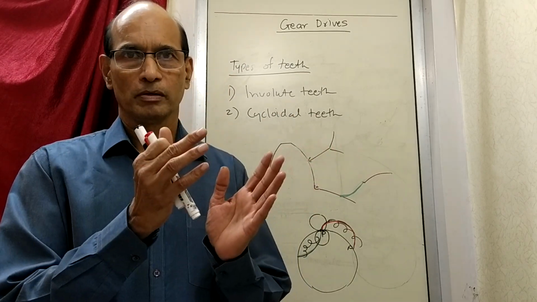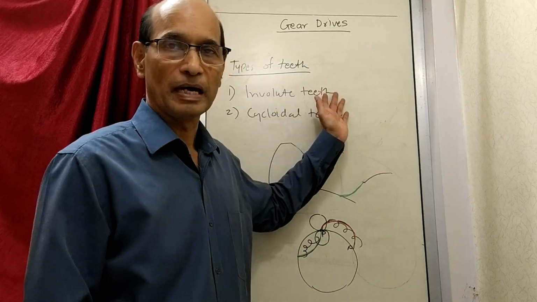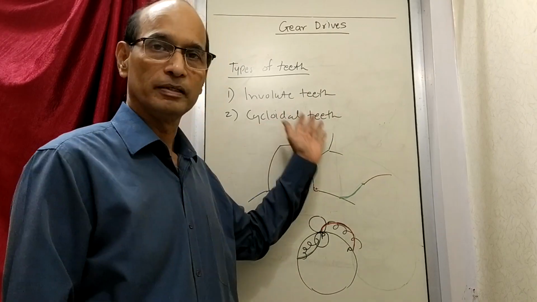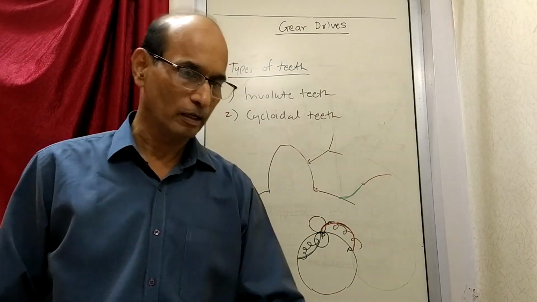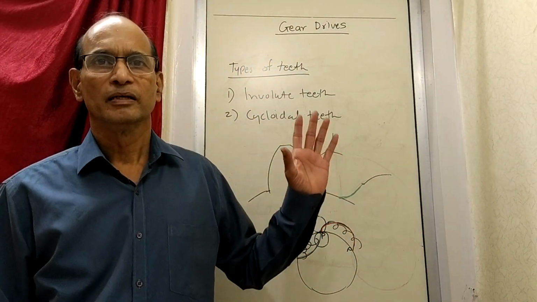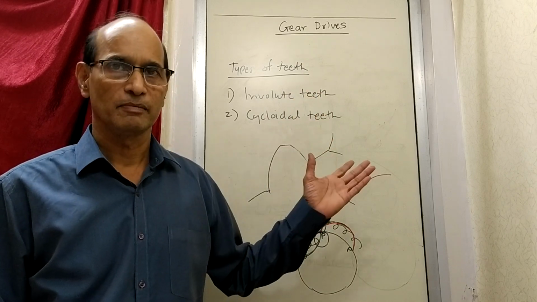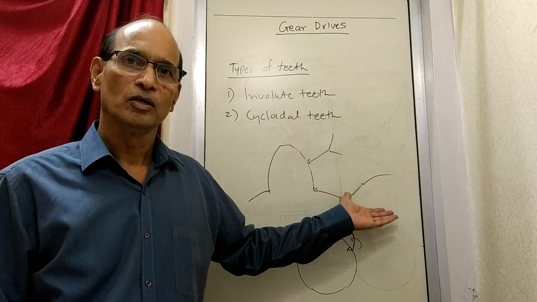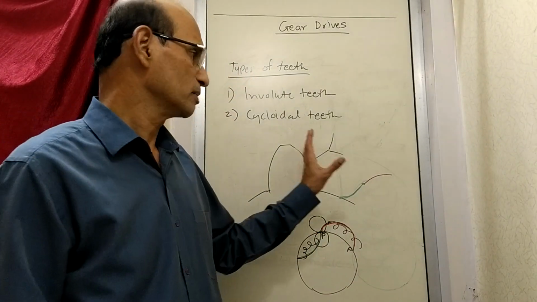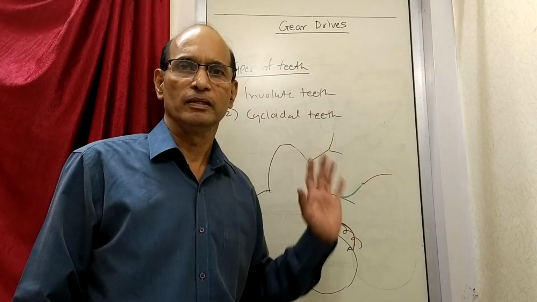What are the points involved? Normally, most of the times, the gears which we are using are of involute type. Most of the times, these gears are preferred compared to the cycloidal teeth. So that was something about the gear drives. We have seen gear drives in brief. Now gears is a very big subject. In gears, you can go to the depth to a large extent. Many aspects are involved. For our syllabus, we are learning to the extent of understanding some of the basic terms that are used for gears, which we are done in this session.